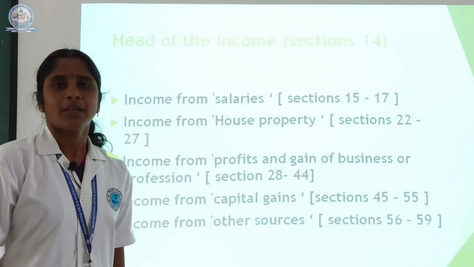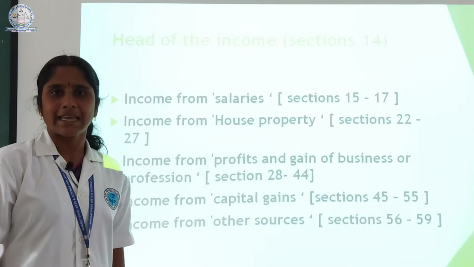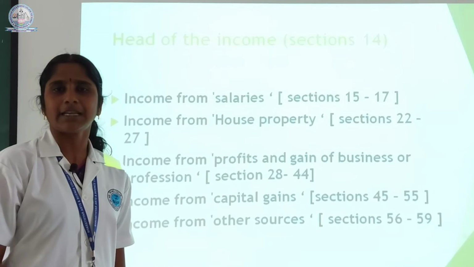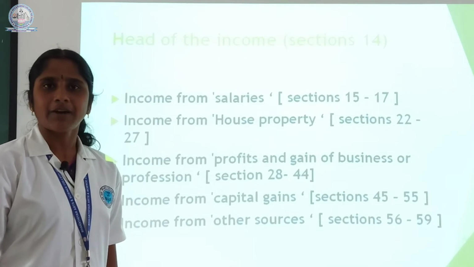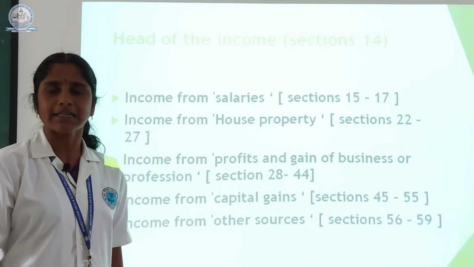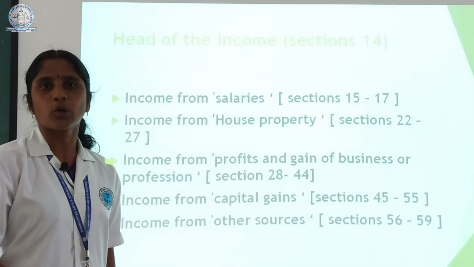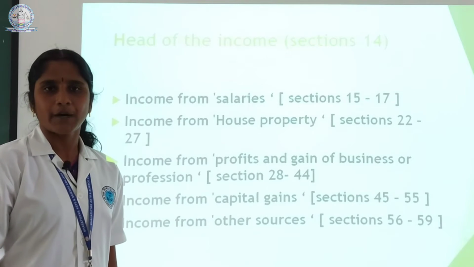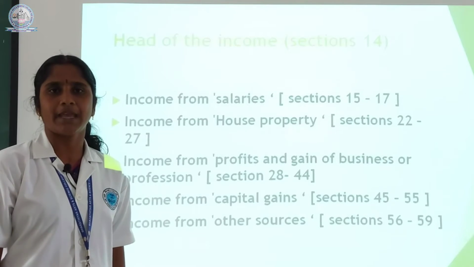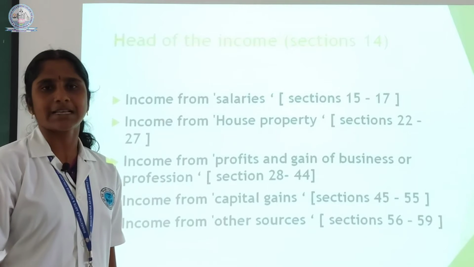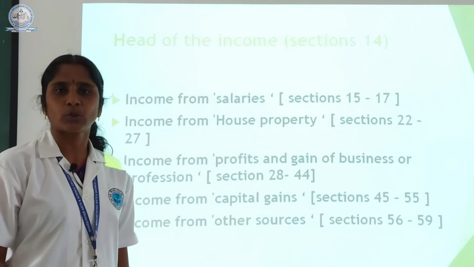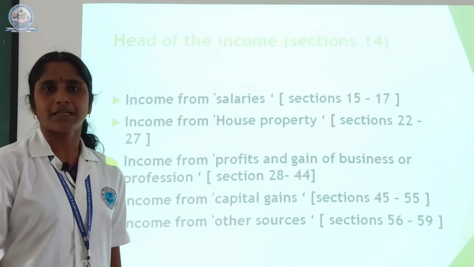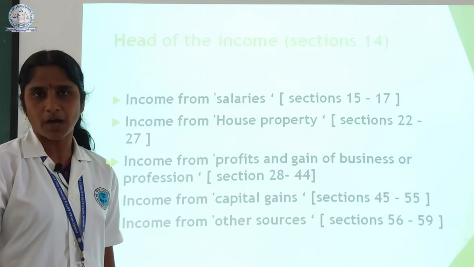Income from salary means if a person is employed as an employee in a concern, he gets monetary emoluments as well as non-monetary emoluments from the employer. Whatever he gets, whether cash or non-cash benefits, all will be included in income from salary. Then the second head is income from house property. If a person owns more than one house, he uses one house for his own residential purpose and another house or two houses may be let out. In this case, the rent from the let out houses is called income from house property.